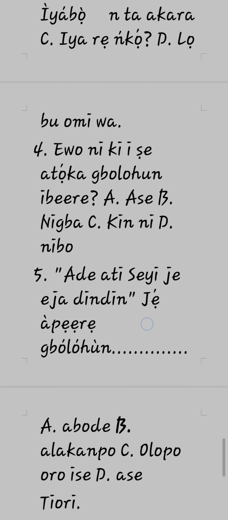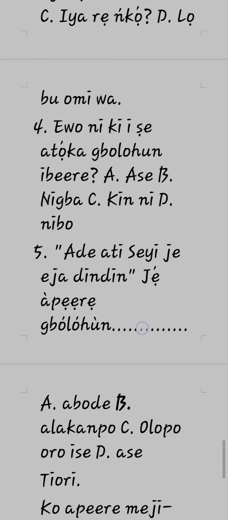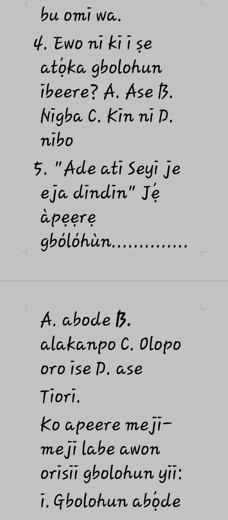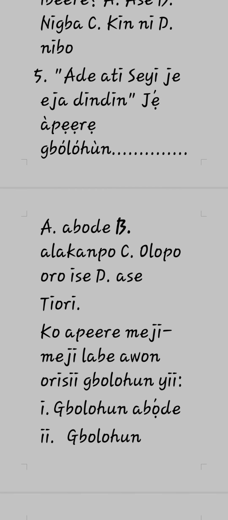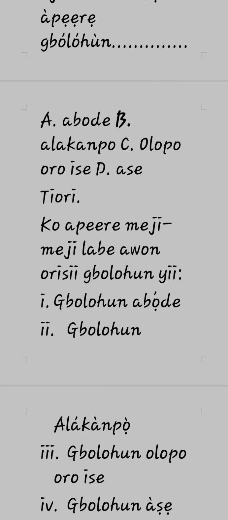Number 4. Èwo ni kì í ṣe atọ́ka gbólóhùn ìbéèrè? Which of these is not an indicator of gbólóhùn ìbéèrè? A. Àṣẹ. B. Nígbà. C. Kí ni? D. Níbo. Number 5. Adé àti Ṣèyí jẹ ẹja dídín. Jẹ́ àpẹẹrẹ gbólóhùn dash. A. Abọ́dé. B. Alákùnpọ̀. C. Ọlọ́pọ̀ ọ̀rọ̀ ìṣe. D. Àṣẹ.